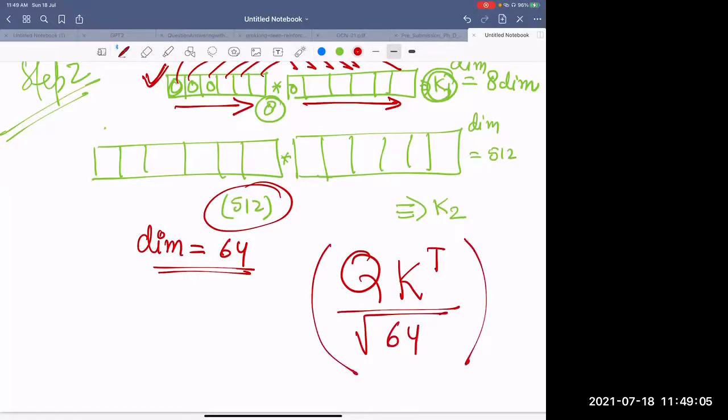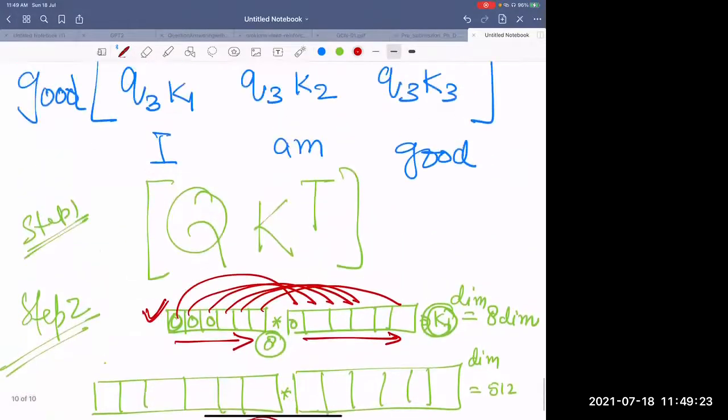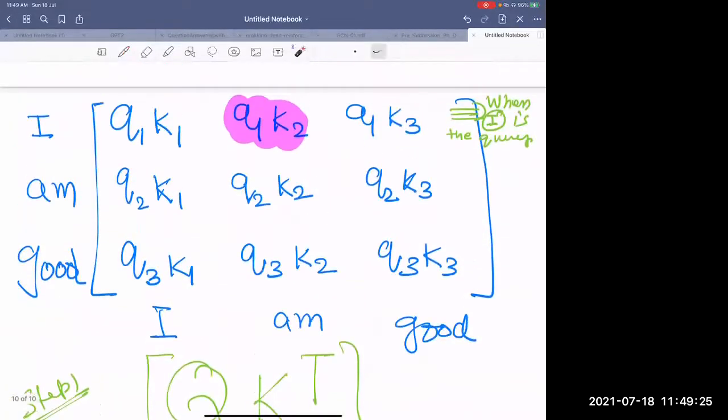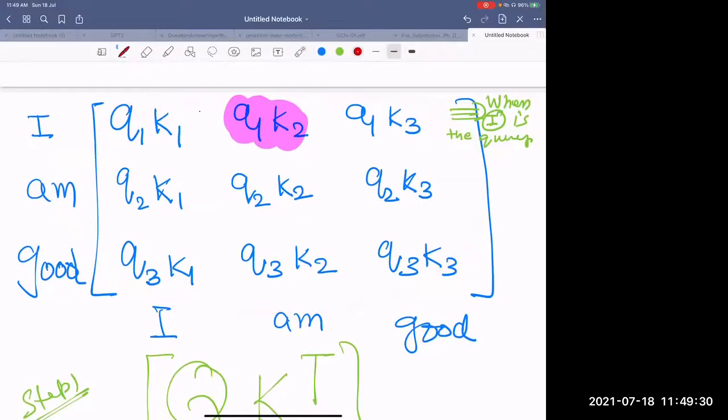Is that okay? I assume it's clear. That was the second step. The third step is just the softmax of this. But can you tell me, if we apply softmax over this matrix, first we take this matrix and then divide it by root, so that is 8.